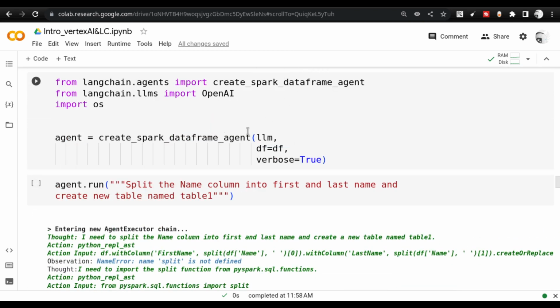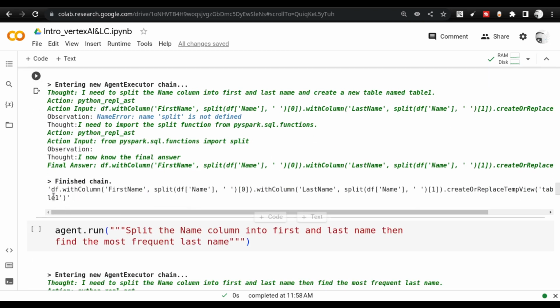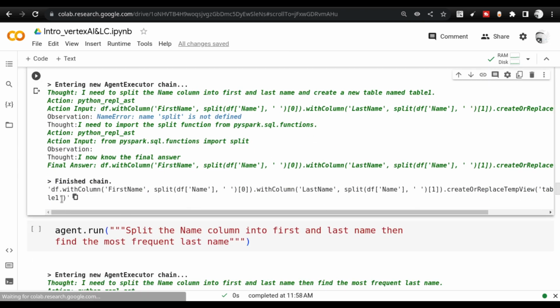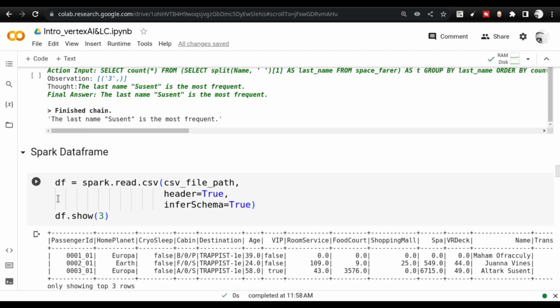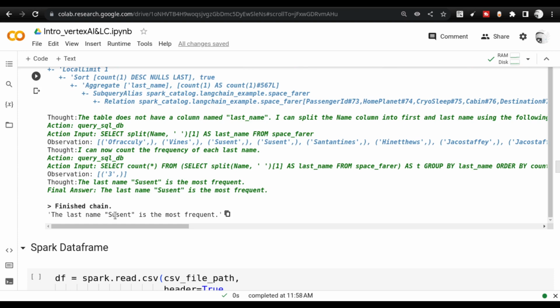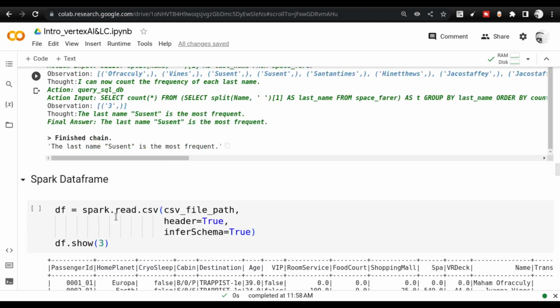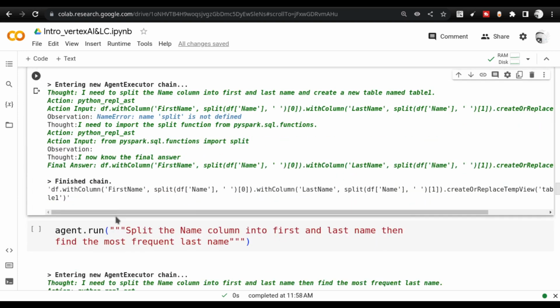I'm not going to explain it, but what I want you guys to see is the answer that comes out is actually the command that you have to provide. This is not the actual answer that you get, like how you got it from the Spark SQL agent. So this is something that I found a little bit strange, the way the output was coming.